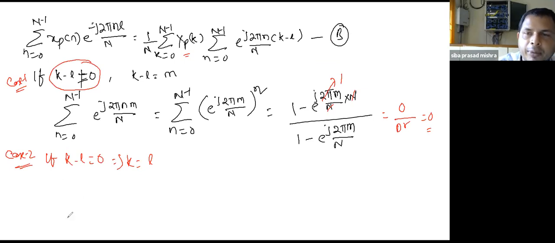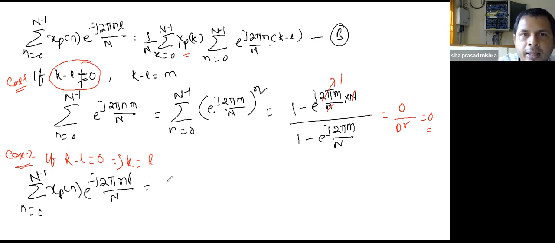It is the summation of n from 0 to N minus 1 of x_p[n] e to power minus j 2 pi nl by capital N equals 1 by N. Now see here, k equals l. In equation B, k runs from 0 to N minus 1. Out of 0 to N minus 1, we are choosing only a single point, k equals l, because according to this condition k minus l equals 0, that is k equals l, a single value.